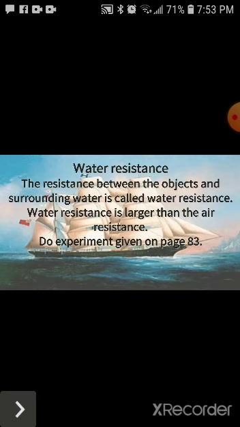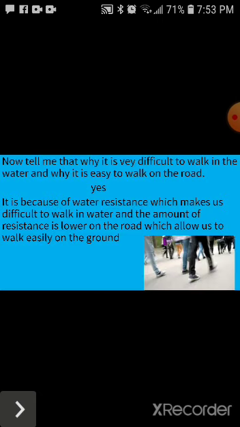All of you do the experiment given on page number 83 of your science book for your better understanding. This experiment is not so difficult for you. Now students, tell me why it is very difficult to walk in the water and why it is easy to walk on the road.